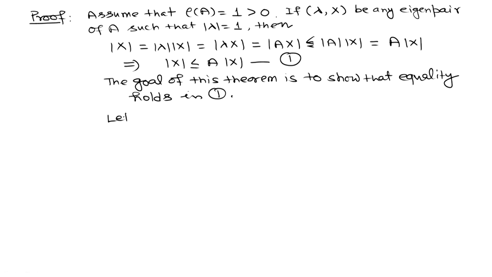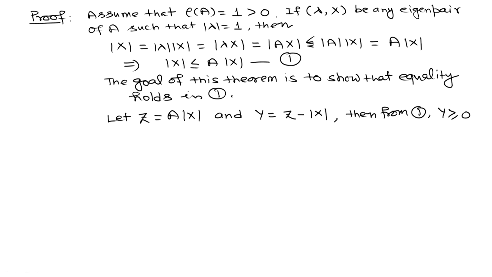For showing this, let z be a vector which is A into mod x, that is the right hand side of 1, and define y as the difference z minus mod x. Then from 1, because y equals z minus mod x, y should be greater than or equal to 0. Now, here we have to show that equality holds, so we have to show that y can be 0.